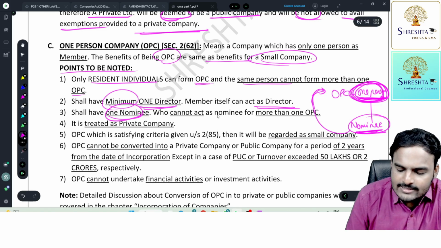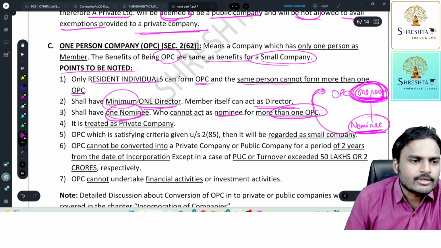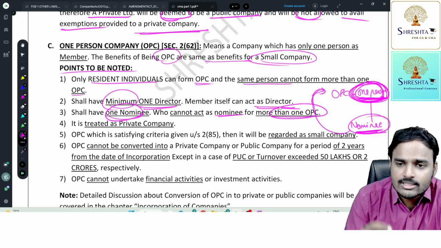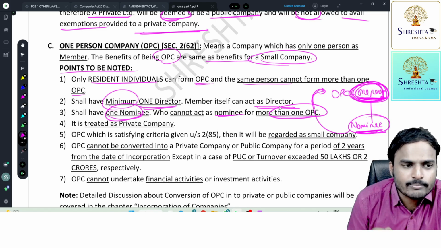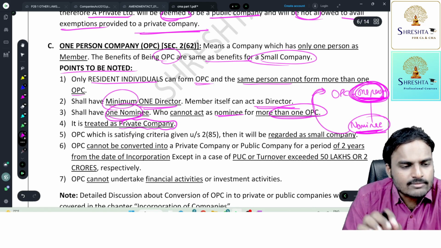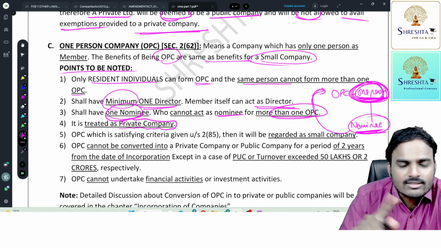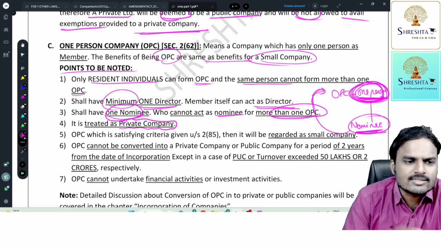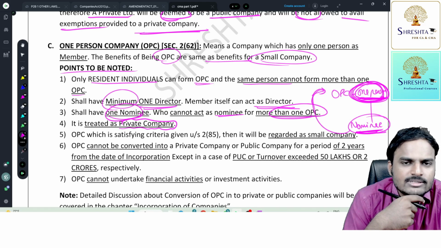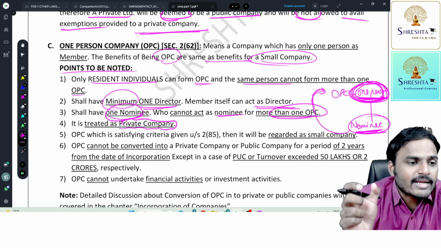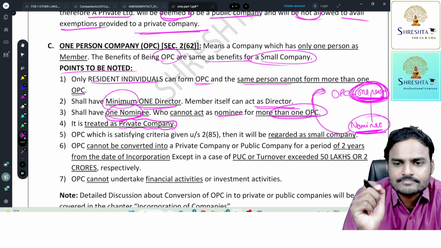Who cannot act as a nominee for more than one OPC? Who can act as a member of the OPC? Who can act as a nominee of the OPC? All these points we are going to cover in the incorporation chapter. This is just a basic thing. And you all know OPC is a private company, a private company with minimum and maximum number of members being one. It is nothing but a one person company. The name of an OPC ends like this. Yesterday I incorporated one OPC, Sri Honey Enterprises One Person Company Private Limited. This is the name of the company.